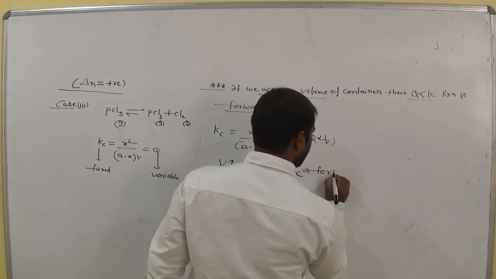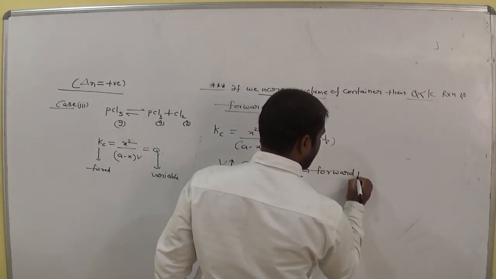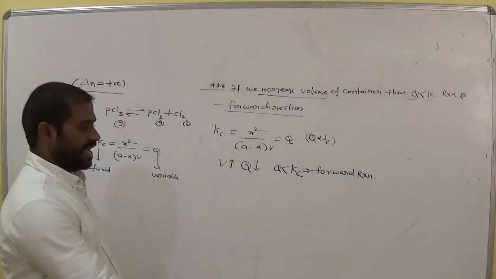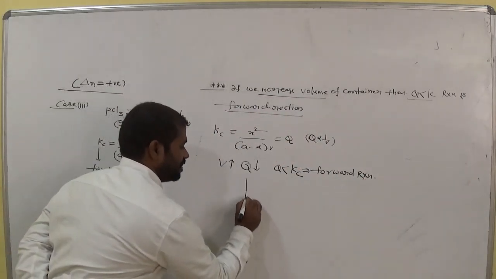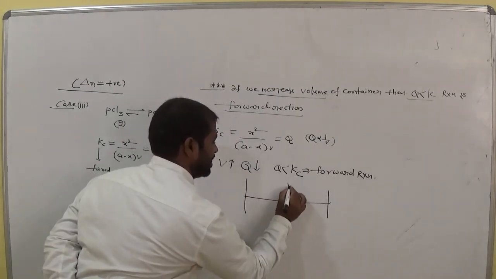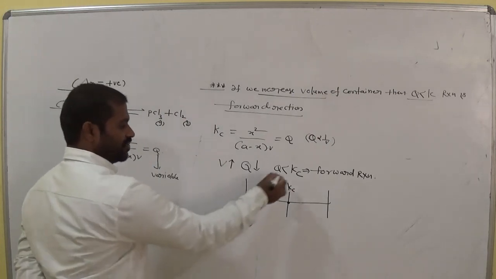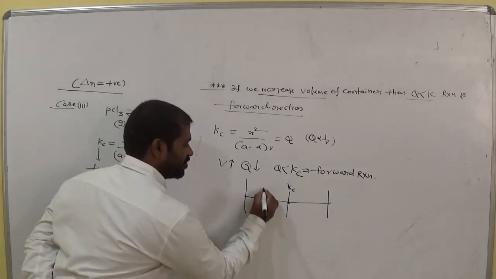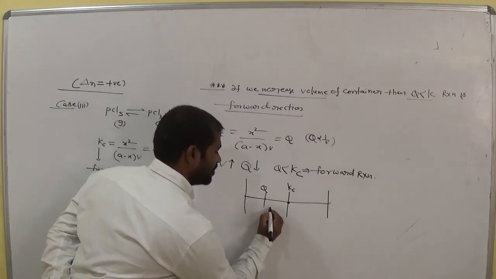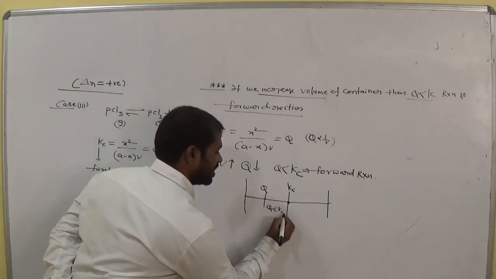That means forward reaction. Simply, this is Kc. Q less than Kc. That means where is Q now? Here. This is a stable condition where Q is less than Kc.